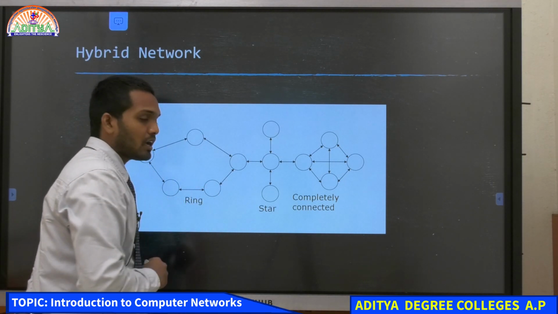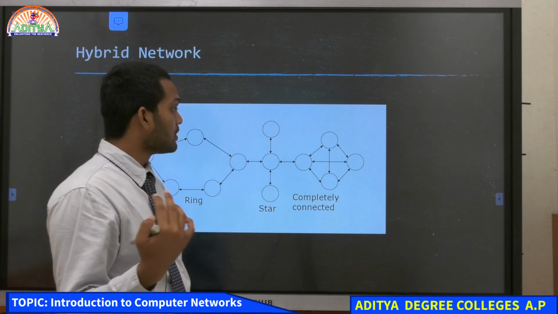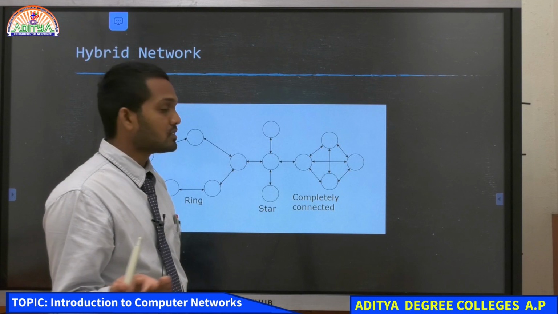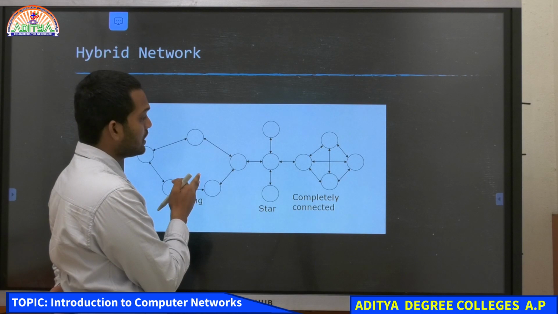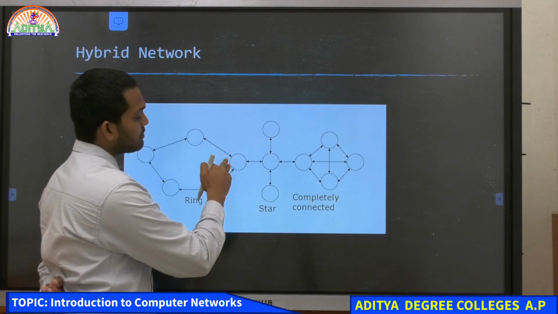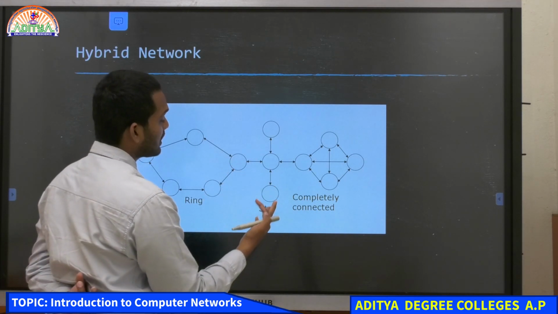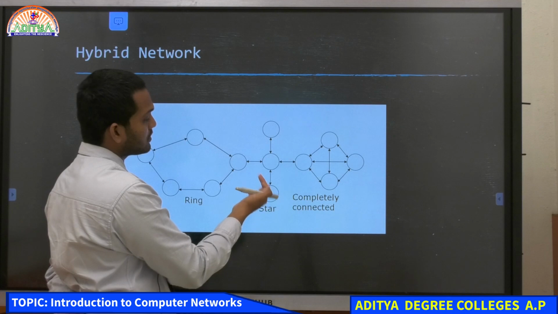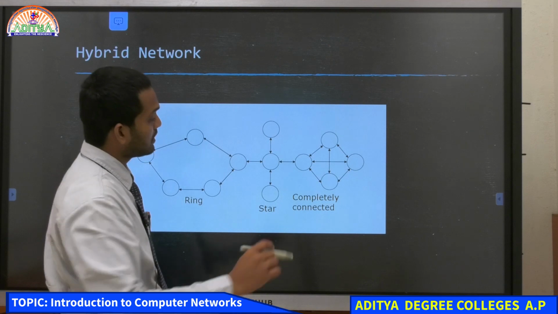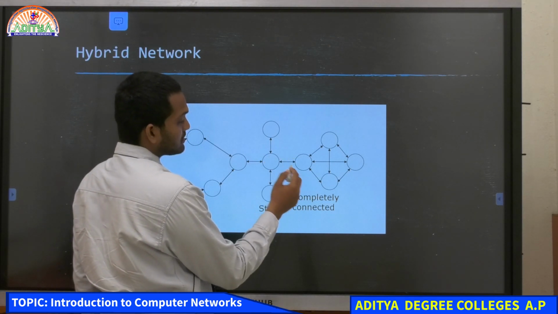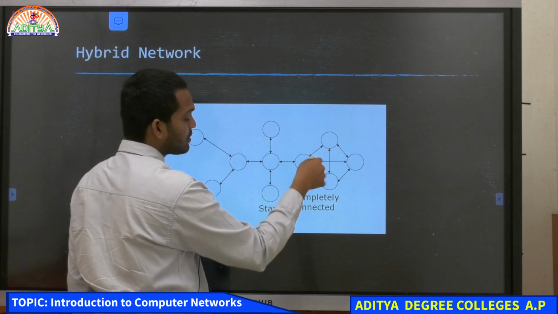So suppose you have 3 labs. In all the 3 labs, you have to configure the network topology. Then the first lab can be considered as a ring network topology. From the ring network topology, from one node, we are sending the connection to the other lab. In that other lab, we only have 2 computers, so that's the reason we are connecting them into the star network. And from the star network, we are again connecting into the other lab, in which we have 4 more computers, and all these computers are connected.